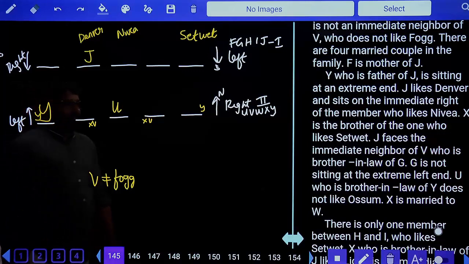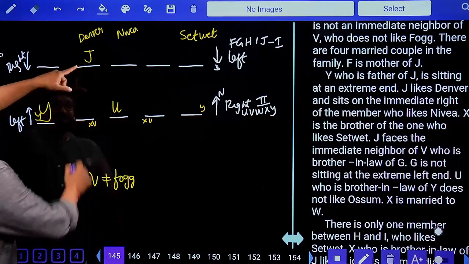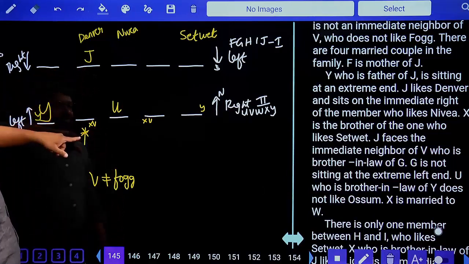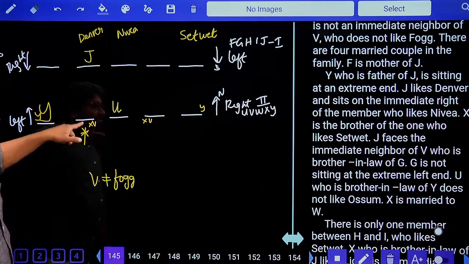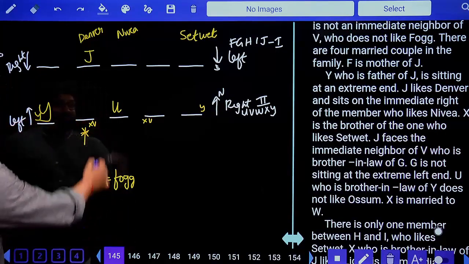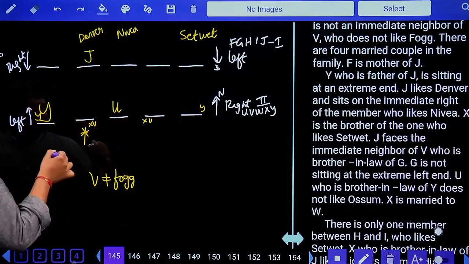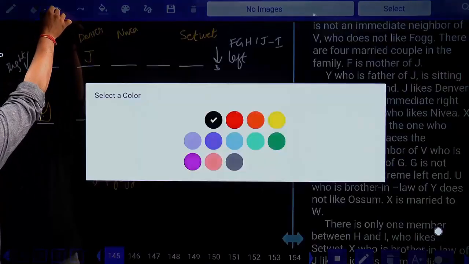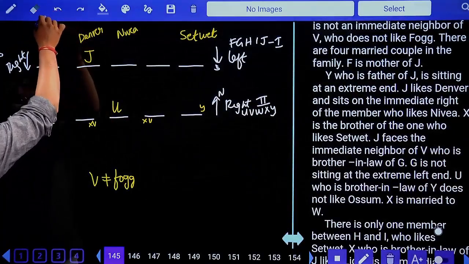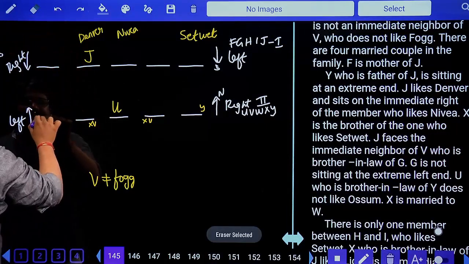If I fix Y here in the left corner, J is opposite to this person, who is an immediate neighbor of V. So either I should have V here or here. From this, it is very clear that we can't have Y here.